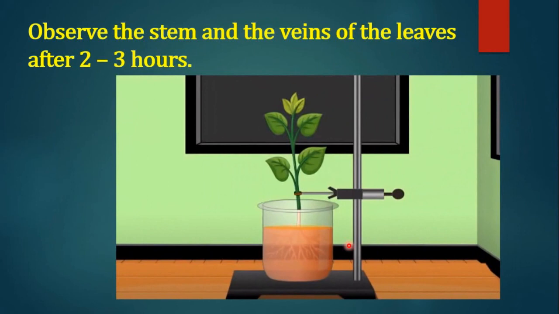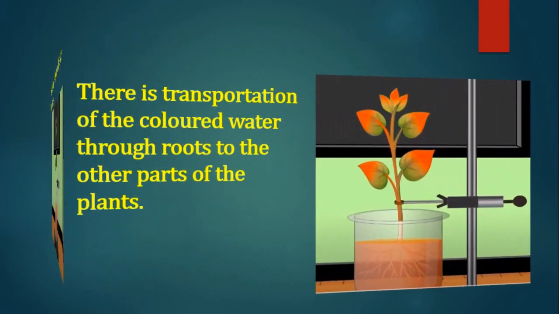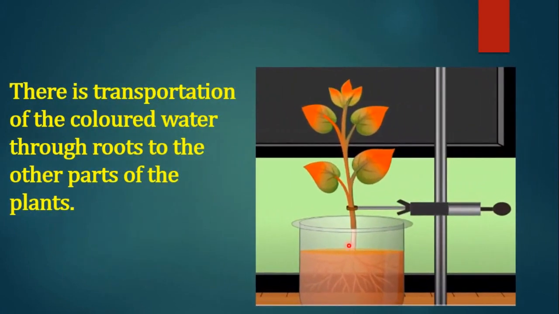Observe the stem and the veins of the leaves after 2 to 3 hours. Students, you will observe that there is transportation of the colored water through roots to the other parts of the plants. So there is transportation we observed.